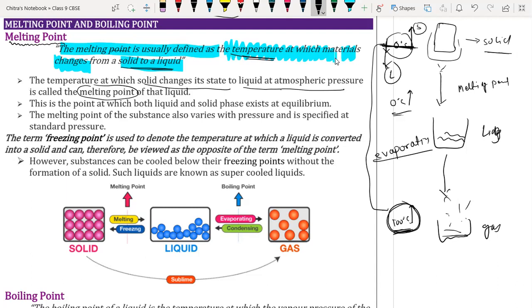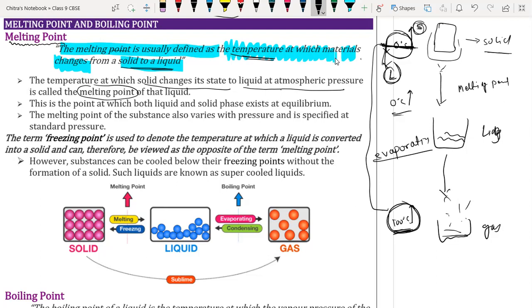For water we have seen that at 0 degrees Celsius, water can be present in liquid form as well as in solid form. That means 0 degrees Celsius is the equilibrium temperature, at which liquid and solid of the same matter are present.